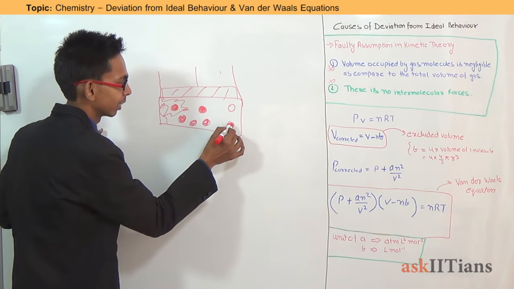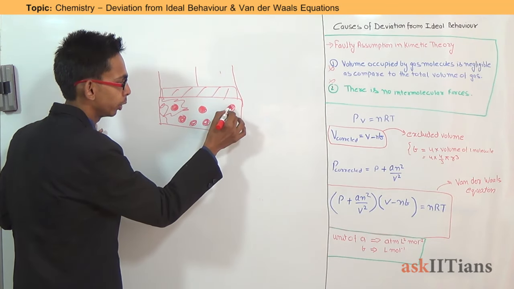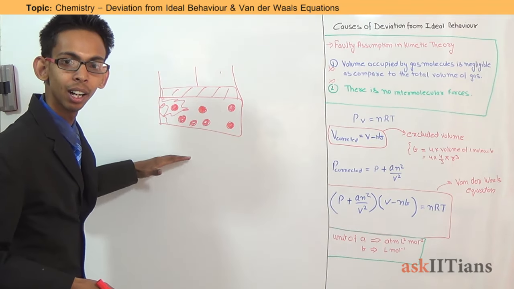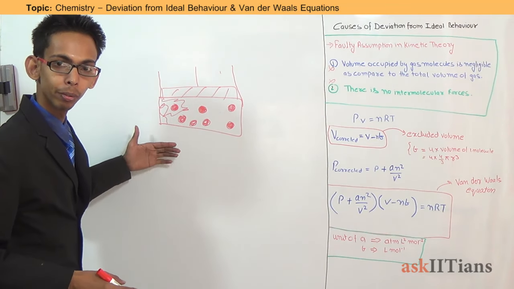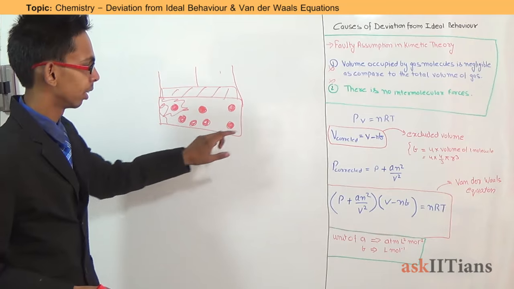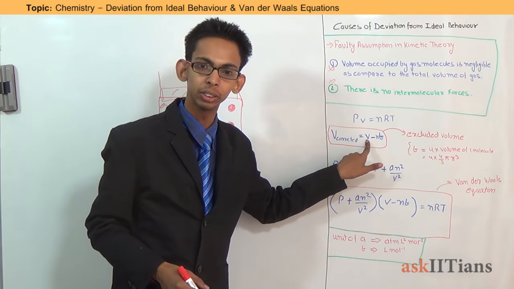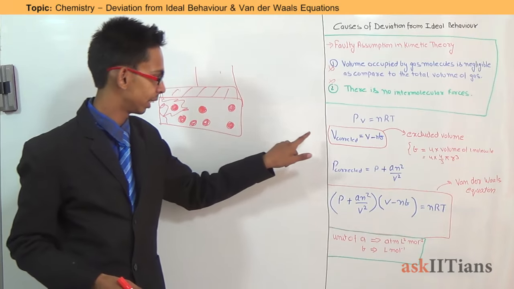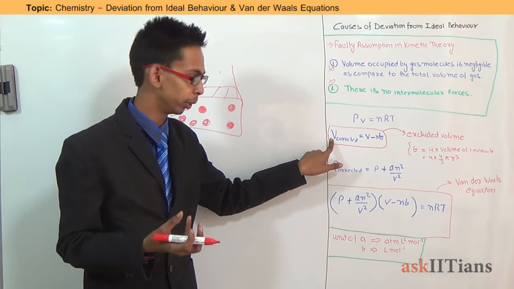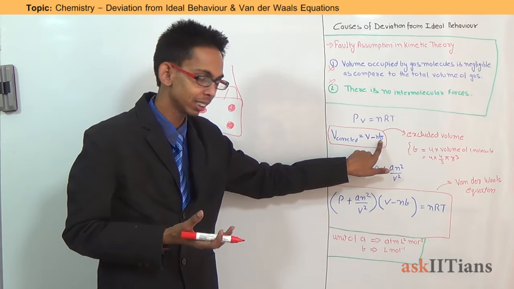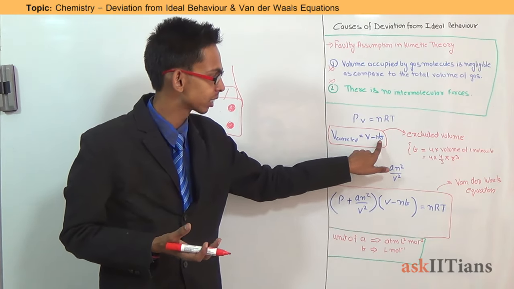So that means the actual volume available for the movement of molecules is somewhat less than the ideal volume which we expected earlier. So we need to introduce a correction term, that is V corrected: the actual volume is less than the ideal volume which we expected, minus this term. This is known as the excluded volume.